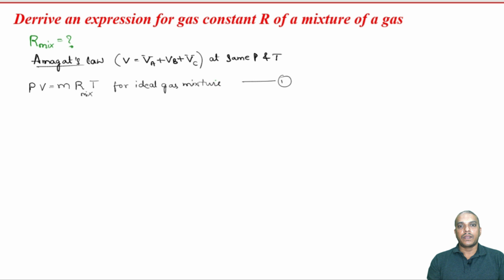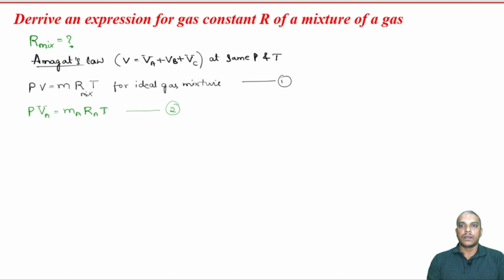Now, similarly, if there is a mixture, let us say it has constituents like A, B and C. For the first particular gas, we can write pressure times volume of A is equal to mass of A, then R of A and temperature. Remember, pressure and temperature for a mixture are going to be the same if we are talking about Avogadro's law. So, let us call this equation 2.